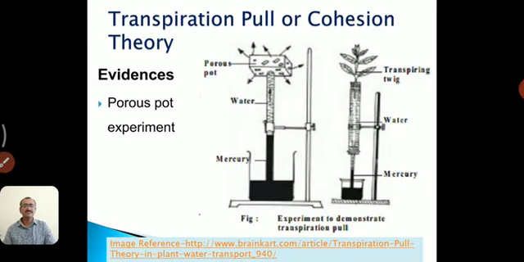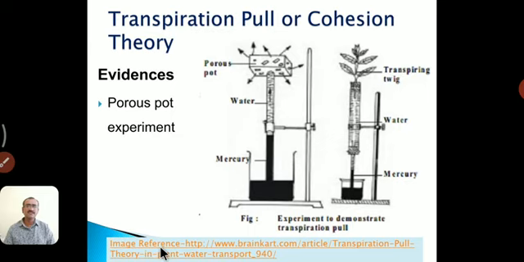The tensile strength of xylem sap is 25 to 300 atmospheric pressure, and this will be enough to avoid breaking of the water column. So a continuous water column can be formed due to this tensile strength of the xylem sap, because a very high force is developed in it.